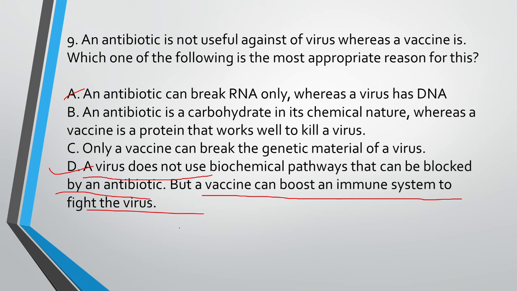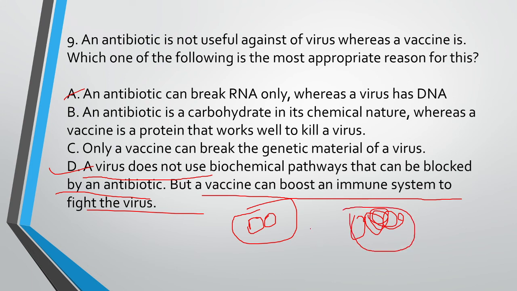See, there is a difference between bacteria and viruses. Viruses need a host to multiply. And when they multiply, they also reprogram themselves according to the surroundings. So I think antibiotics will not work. We have to resist these viruses in our body through the immune system by making our immune system strong. So the correct option is option D. A vaccine can boost the immune system to fight the viruses. This is the correct option.